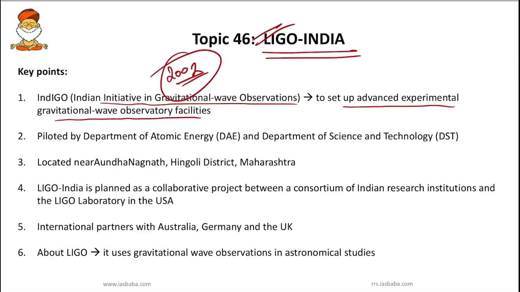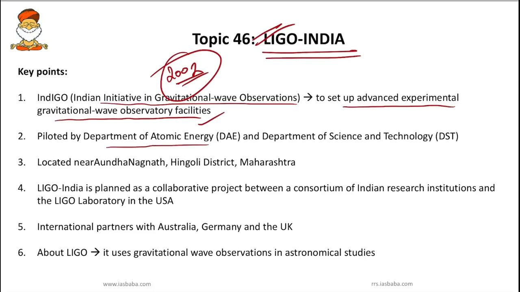That's the reason we are trying to form a consortium of physicists, and we are doing certain experiments in order to set up an advanced experimental gravitational wave observatory. We want to detect gravitational waves in the universe, whatever is happening. LIGO was established to unfold many unknown phenomena. With LIGO we will be able to detect those gravitational waves, and we'll come to know how black holes are merging, or any other mysterious events happening in the universe. That's the reason INDIGO is important.